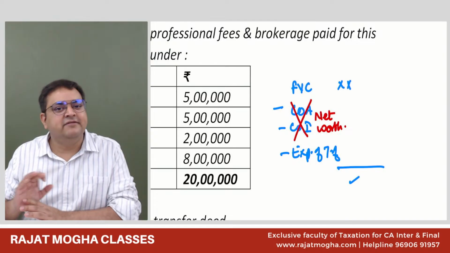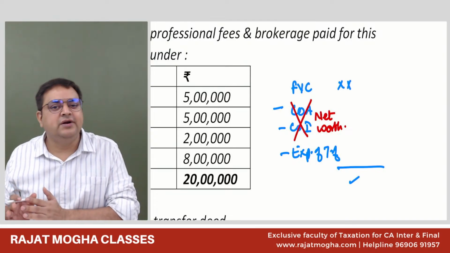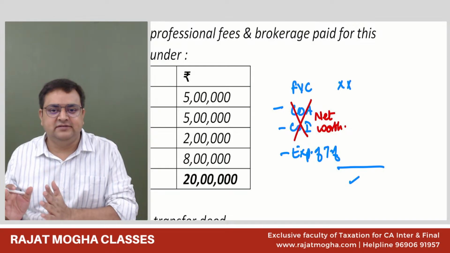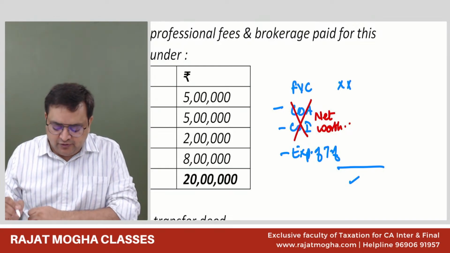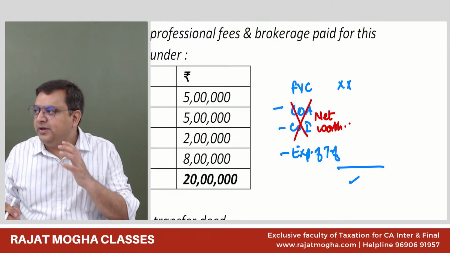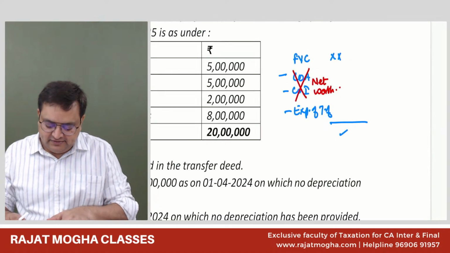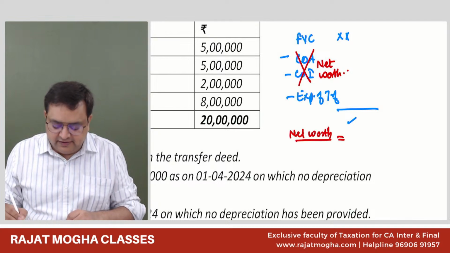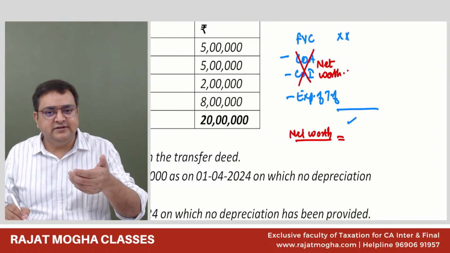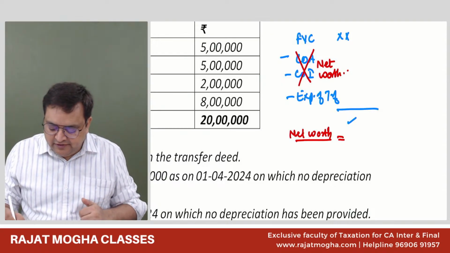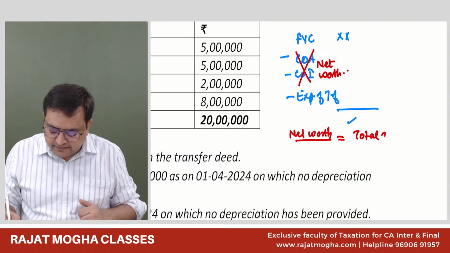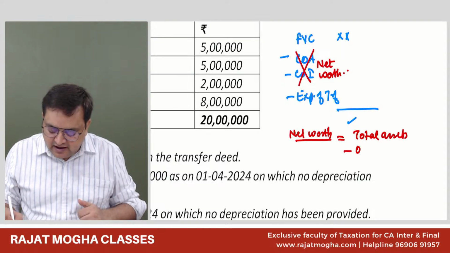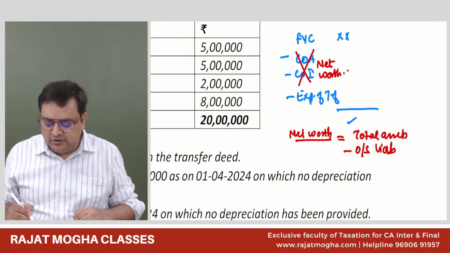And this net worth is never indexed. Even if you have sold it before the budget, after the budget, please do not index this net worth. So we have to compute the net worth. And how do we compute the net worth? Please tell me, what is the criteria to compute the net worth, guys? Correct. First of all, we take the assets minus outside liabilities. Whatever is your total assets minus outside liabilities. This is what you have to do.